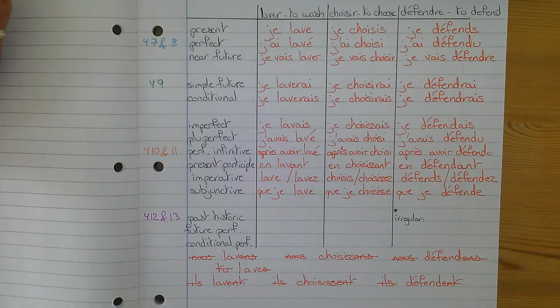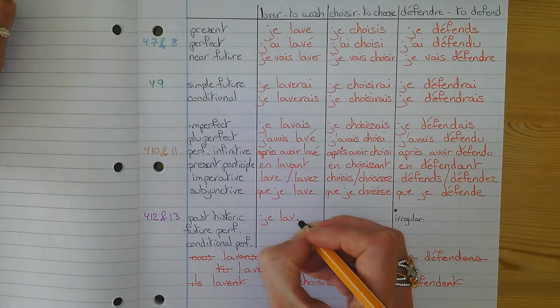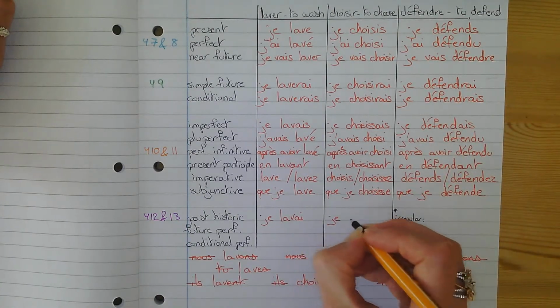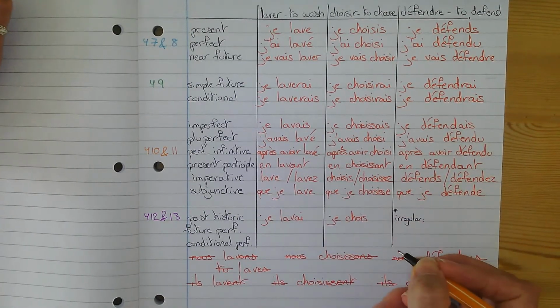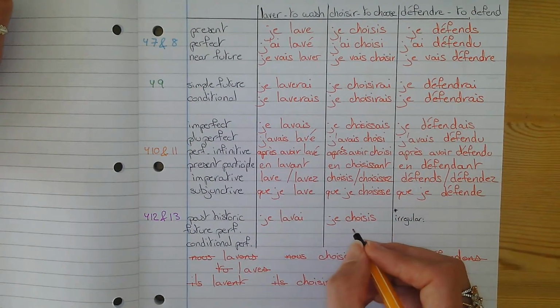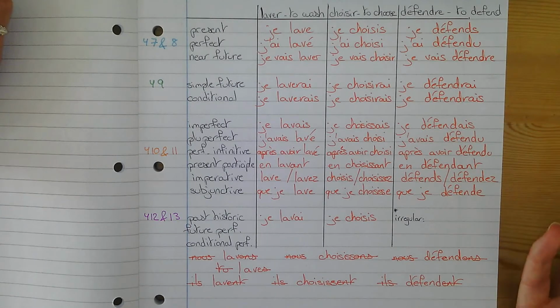The past historic, which is my personal nightmare, even if I'm French. I washed in the past historic. You take off the ER and you replace it with AI. "Je lavai." For "choisir", you take off the IR and you replace it with IS. "Je choisis", which once again sounds like the present, but this form, you will always find it in novels, especially classic novels, so you will understand from the context that it's in the past.